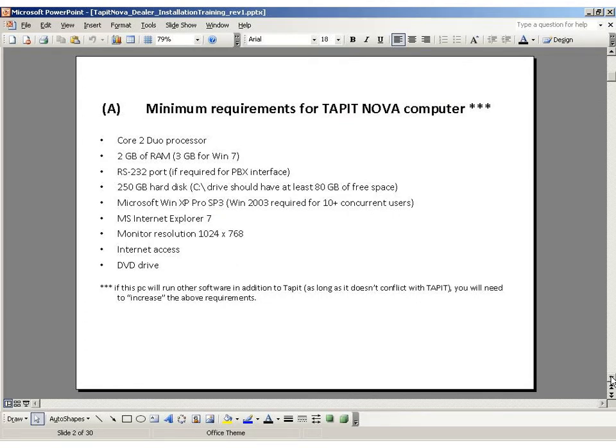Those include a Core 2 Duo processor, 2 gigs of RAM, an RS-232 port if the phone system that will be interfacing with the Tapit software requires it, a 250 gigabyte hard disk, which will include 80 gigs of free space, Microsoft Windows XP Pro, MS Internet Explorer 7, a monitor resolution of 1024 by 768, internet access, and a DVD drive. If this PC will be running other software in addition to Tapit, you will need to increase the above requirements.